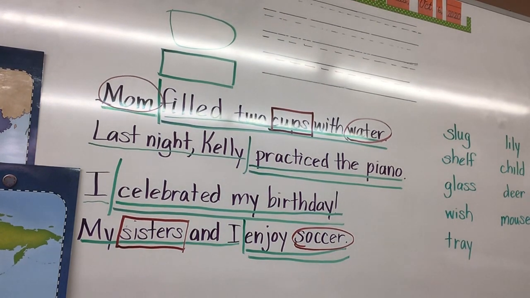And the last one is knife. What does that one end in? F-E. What does FE tell us to do? Change the F or F-E to a V and add E-S. So as you start writing the word knife, when you get to the FE, don't put FE, change it to a V and add ES. Is it super important? It is. Knives is one of our spelling words. In fact, a lot of F or FE words are our spelling words this time.